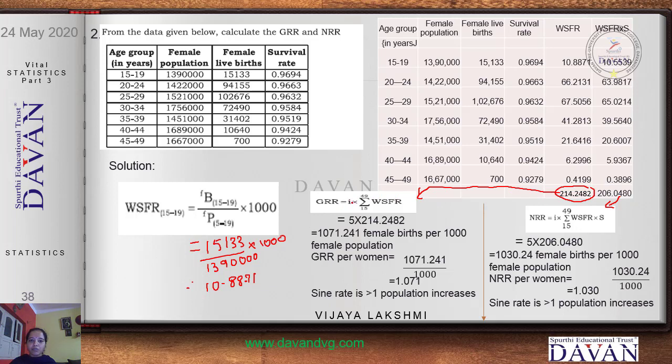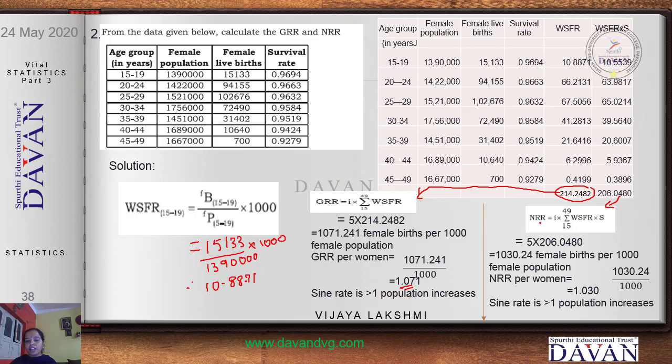So GRR is given with the formula of I into summation WSFR for the age group of 15 to 49. So it is 5, that is the width, 15 to 19, 20 to 24. We have the common width of 5 into 214.2482. When you multiply this, you get 1071.241 female births per thousand population. But if it is per woman, then you divide it by 1000 and you get the value as 1.071. Since this value is greater than 1, the population increases.